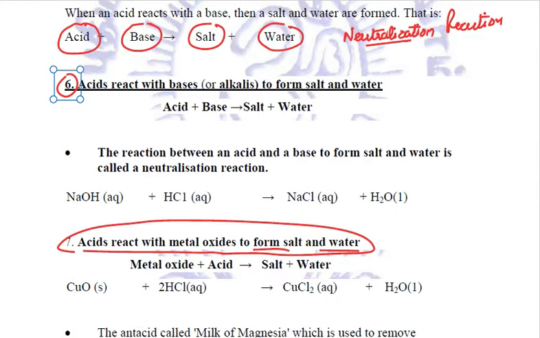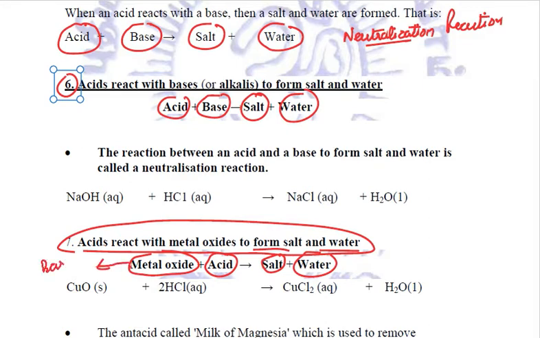and water. Now, whether we are talking about acids reaction with base or acid reacting with metal oxide, in both the cases, salt and water are formed. Why? The reason is that these metal oxides are actually also basic in nature. So it is ultimately whether we are reacting acid with a base directly or we are reacting acid with these metal oxides which are basic in nature only, then always salt and water are formed. They both are termed as neutralization reactions.